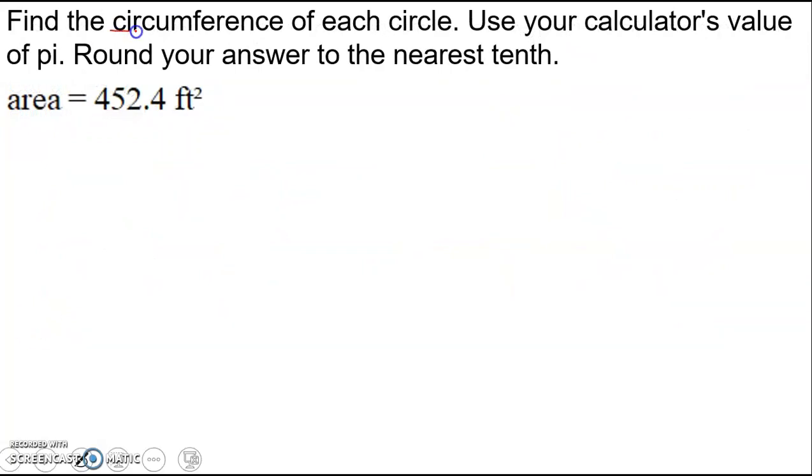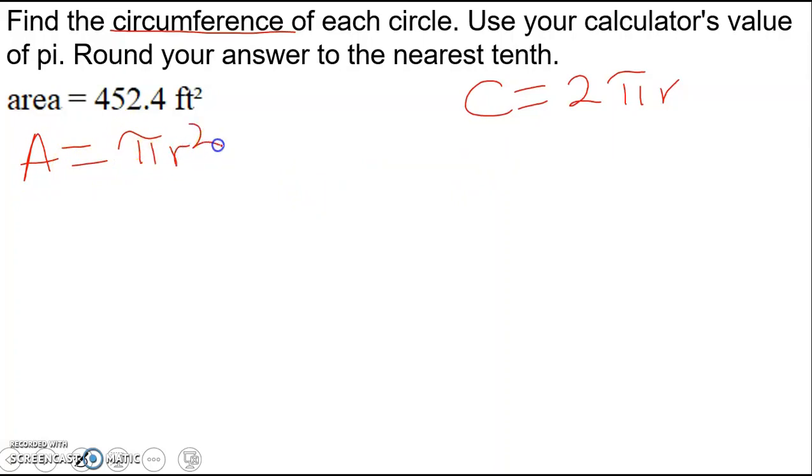Okay, find the circumference. We could be asked to find the diameter, find anything, but we just need to first of all know our destination. What are we looking for? Circumference. How do we find circumference? What's the formula? Okay, circumference is 2 pi radius, or pi times the diameter. But then we are given the area. We have to start from what we are given and then see how we can get to our destination. So write the formula for the area. Area of a circle is pi radius squared.